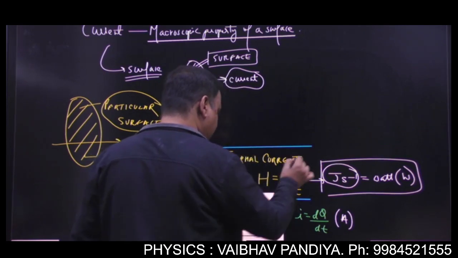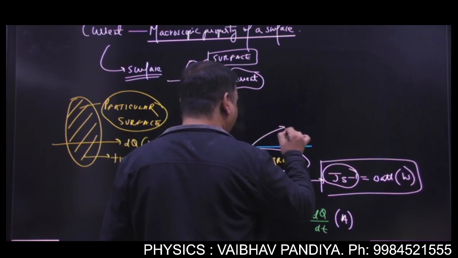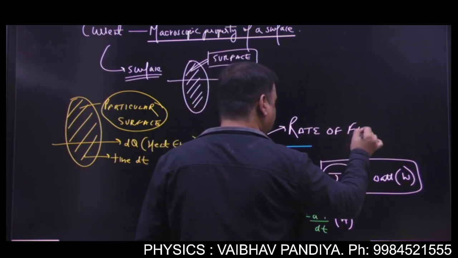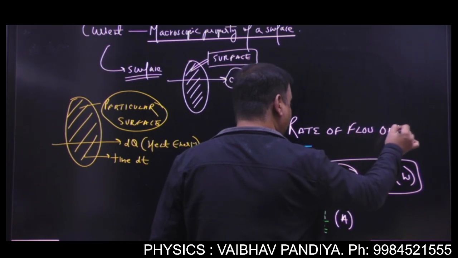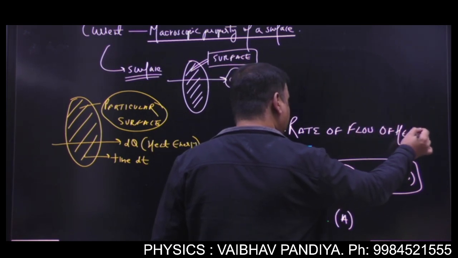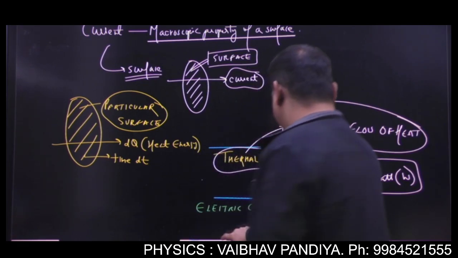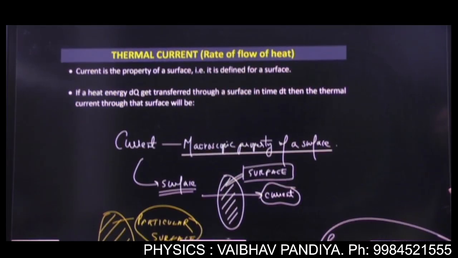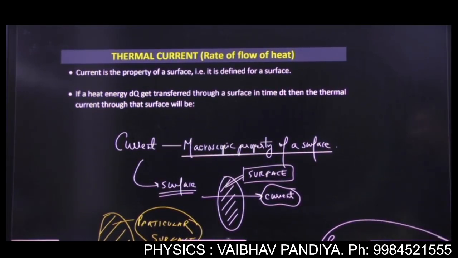Remember, thermal current is also called rate of flow of heat. Got it? So this is what thermal current is. You can write the heading thermal current or the rate of flow of heat.